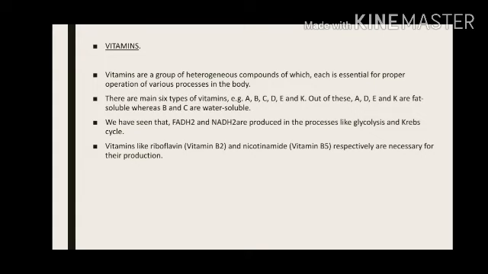Vitamins like vitamin B2, which is called riboflavin, and vitamin B5, which is called nicotinamide, are necessary for production of FADH2 and NADH2 in glycolysis and Krebs cycle.